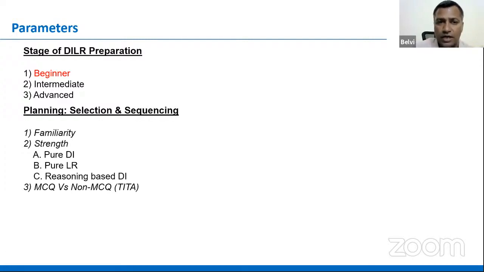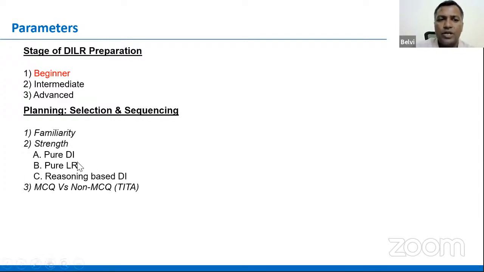Some people, on the other hand, have lost touch with numbers. So it might not be the right time to invest your time on numbers. That's DI. Some people are fine with the logic, right, more than with the numbers, the kind of organizing the data, arranging the data, getting something out of that. So it's pure logic, right? So you may have to search for the sets which are logic based. Go by your strength. These are the different parameters. One by familiarity, second by strength.